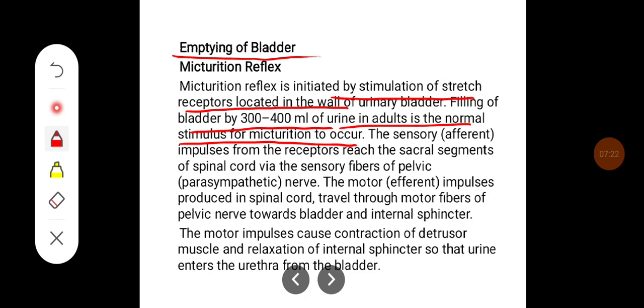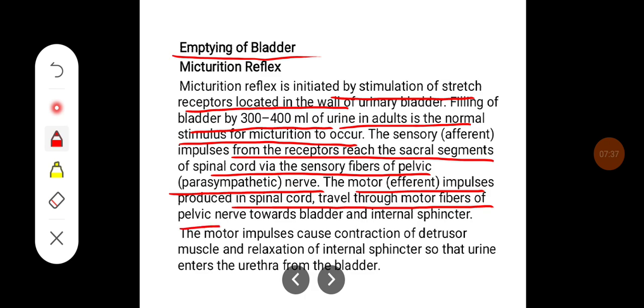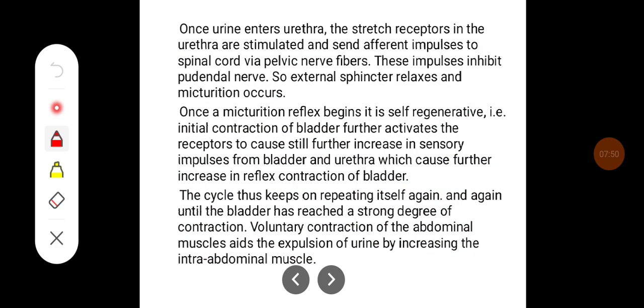The sensory, that is afferent impulses from the receptors, reach the sacral segments of spinal cord via sensory fibers of pelvic, that is parasympathetic nerve. The motor efferent impulses produced in the spinal cord travel through the motor fibers of pelvic nerve toward the bladder and internal sphincter. The motor impulses cause contraction of the detrusor muscle and relaxation of the internal sphincter, so that urine enters the urethra from the bladder.